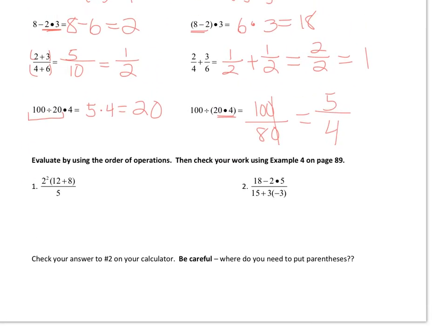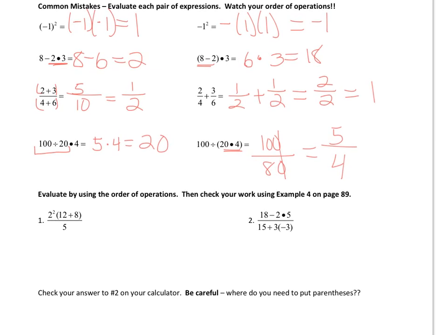All right, we've got one more, or I guess two more down here at the bottom to do. So we do exponents here. 2 squared becomes 4. In parentheses, 12 plus 8 becomes 20. And then on bottom, you've got 5. So 4 times 20 is 80, divided by 5 is 16. You can always check on your calculator, but you want to show work because it will be multi-point questions on a test or a quiz.